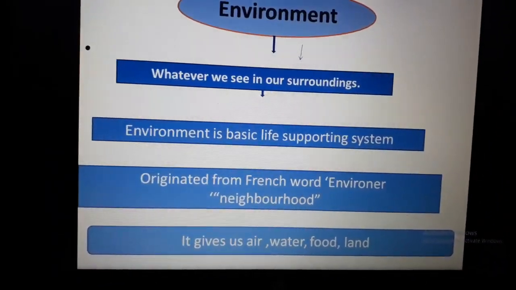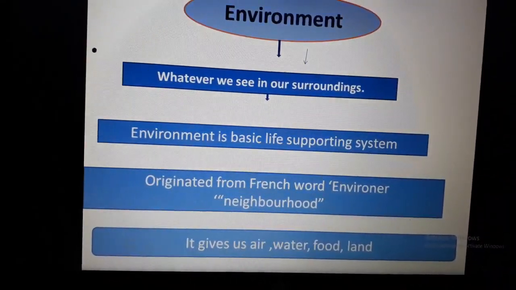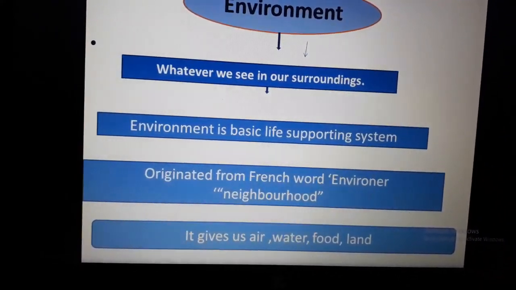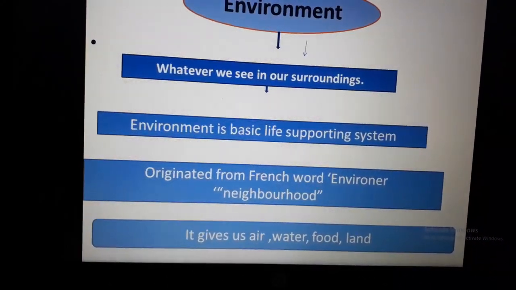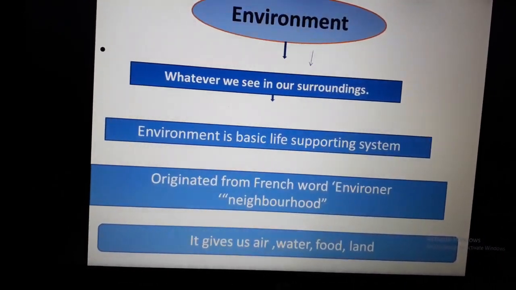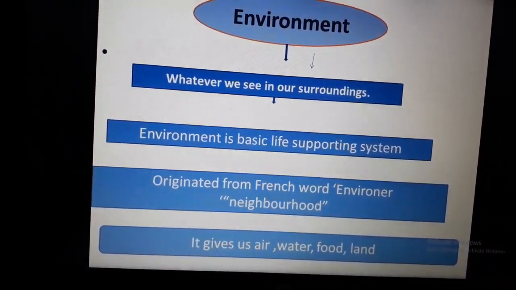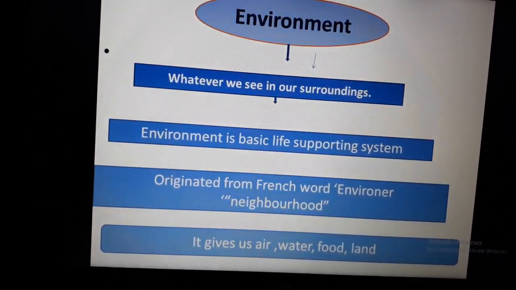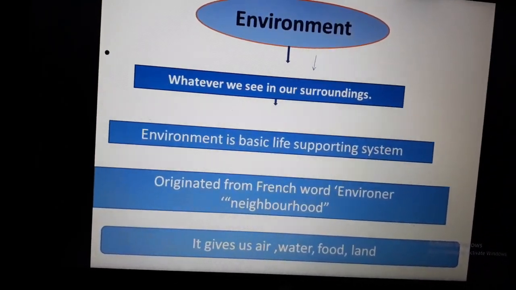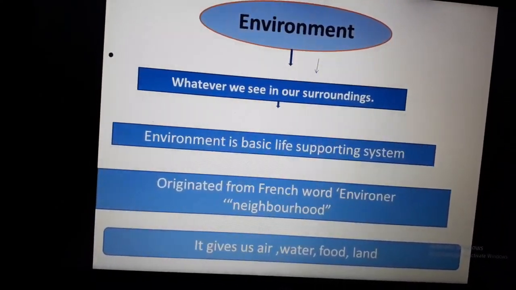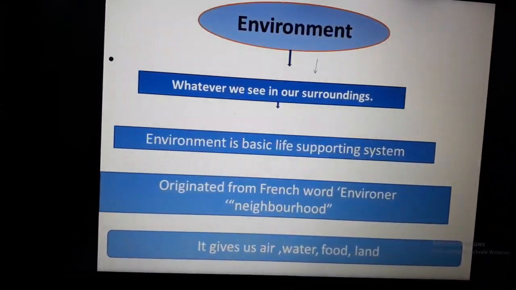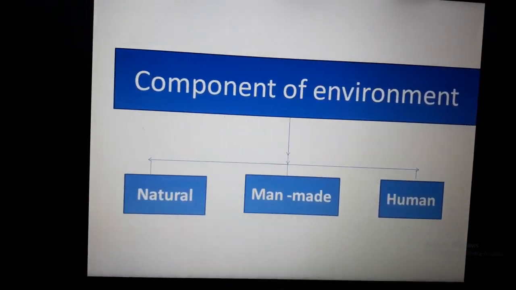Basically, environment can be divided into parts like natural and man-made. Natural and man-made phenomena come under environment. If we talk about the natural environment, it includes all the things formed by nature like air, water, land, etc. If we talk about the human-made or man-made environment, it includes the things made by human beings like buildings, roads, factories, etc.